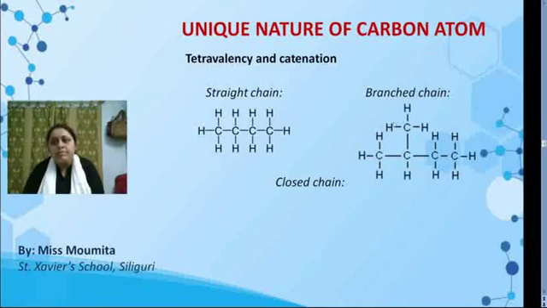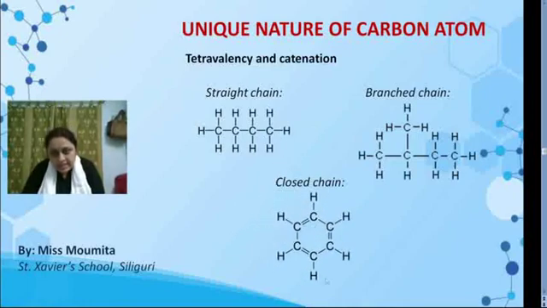Carbon can form a branched chain compound like this. This is a branching. And carbon can form a closed chain compound. This is a closed chain compound. This property of carbon is known as catenation. Catenation is a tendency to form a long chain compound by self-linking. Carbon has this tendency to the maximum because the carbon-carbon bond energy is maximum.